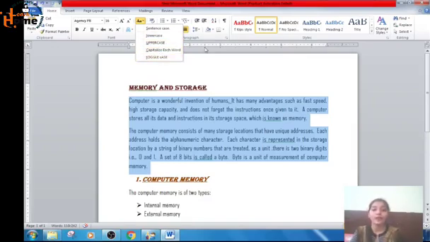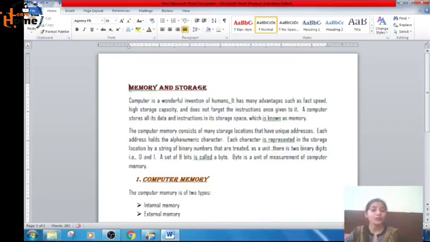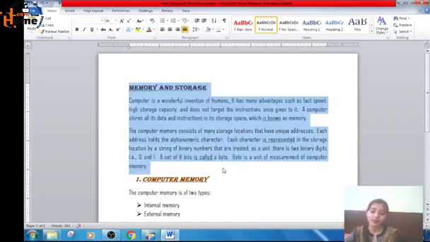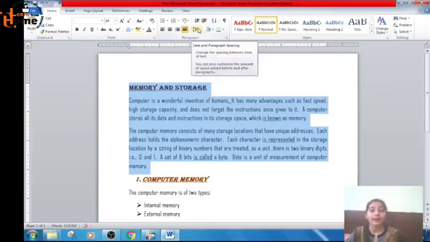Now we will learn how to change the line spacing. What is line spacing? Line spacing is the space between two lines. First of all, you will select the paragraph whose line spacing you want to change. Then in the Paragraph group, here is the line and paragraph spacing.